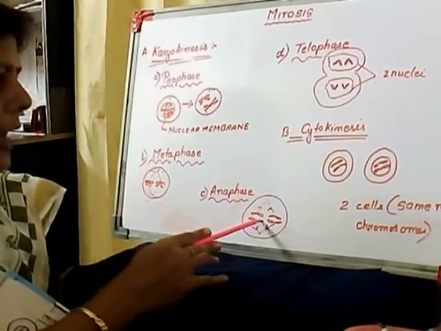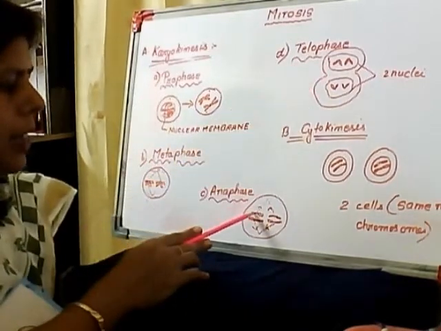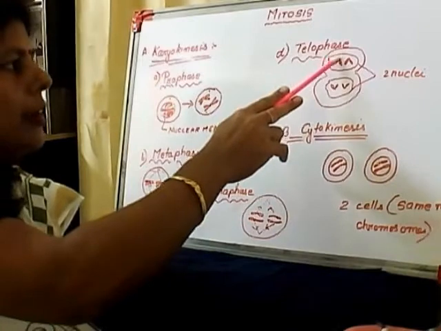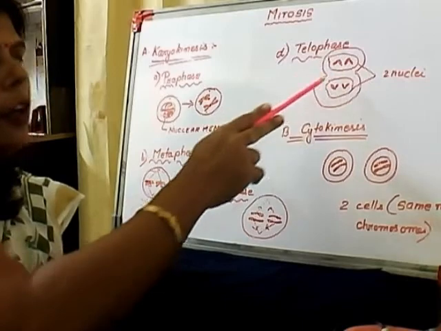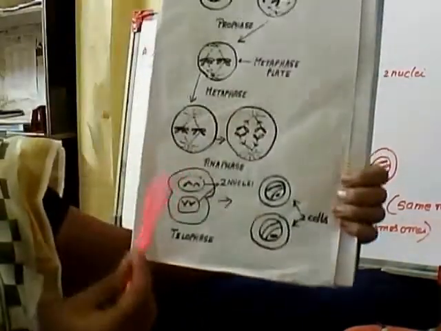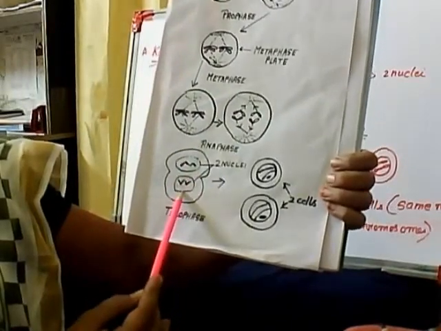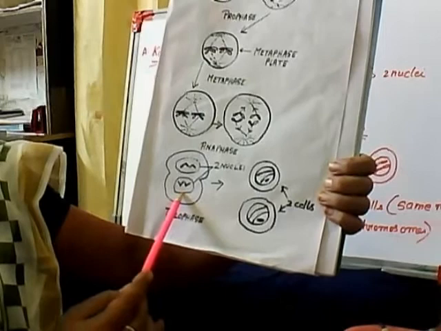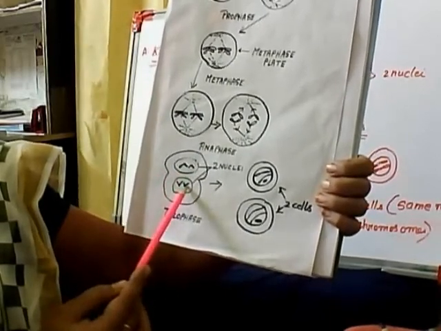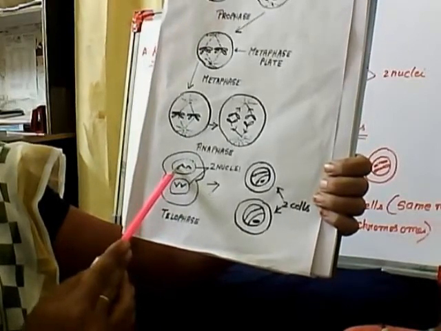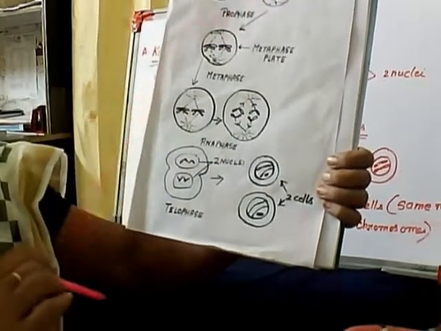Now soon after anaphase, the next phase is the telophase. In telophase, the daughter chromosomes reach the respective poles, and after that they are surrounded by the nuclear membrane. So that means what? From one nucleus, now it is divided into two nuclei. That is the duplication of the nuclei, and each nucleus has the same number of chromosomes. But the only difference is that here they have one thread-like structure, but here they had two thread-like structures.